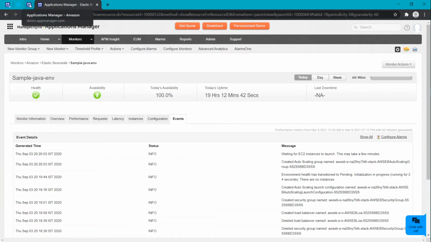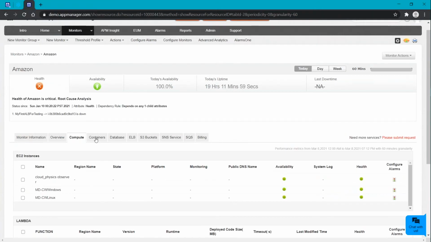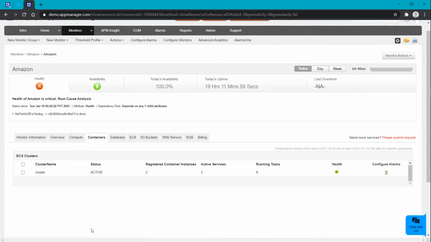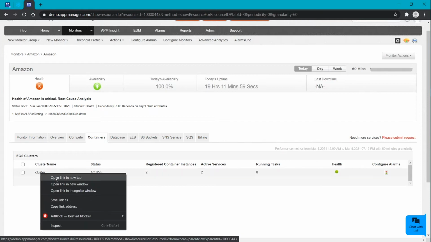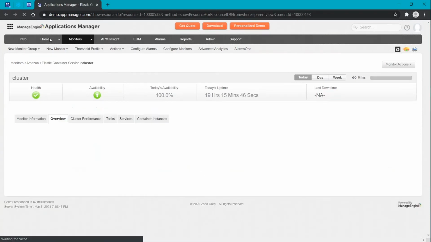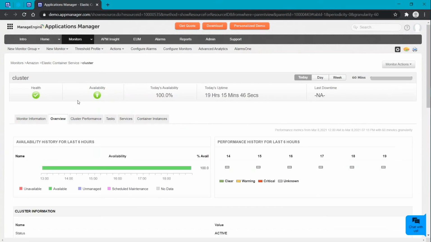So going back to the monitor, the next we have Elastic Container Service. Here, just like I've told you for the compute, you will have a granular view. So let me go to the monitor. So this is how our ECS monitor looks like. Here we will be focusing mainly on the cluster related information that lets us know about the exact statistics of the tasks and the services that have been present here.